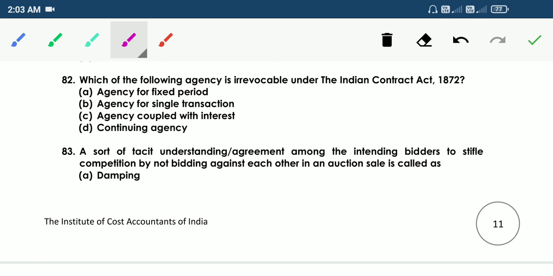82. Which of the following agency is irrevocable under the Indian Contract Act 1872? Option A agency for fixed period, B agency for single transaction, C agency coupled with interest, D continuing agency. So the answer is C, agency coupled with interest is irrevocable under the Indian Contract Act 1872 because it's coupled with interest.